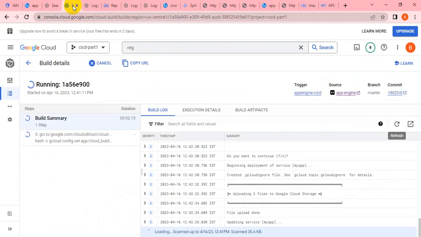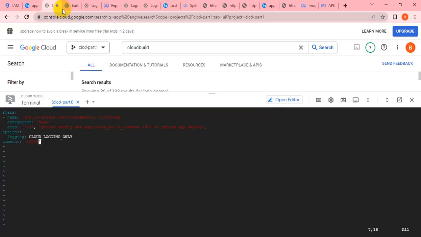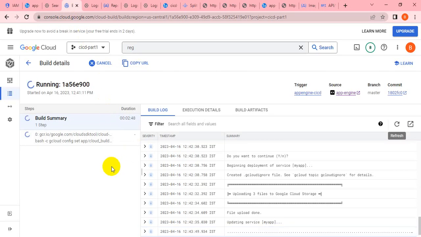Yeah, till now the content is not showing here. Maybe it's still in the process. Let's see. Yeah, no, it is scanning, right? It is still updating. It may take another few minutes to update. Let me check here. No, it's not coming. Okay, let's complete this process first, then we can see the error. If it throws any error, then we can troubleshoot on that.